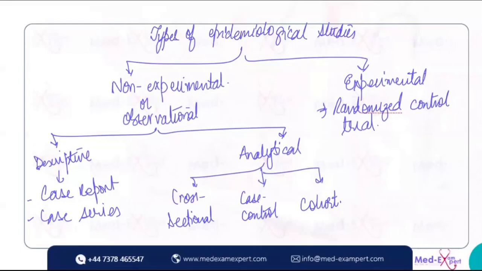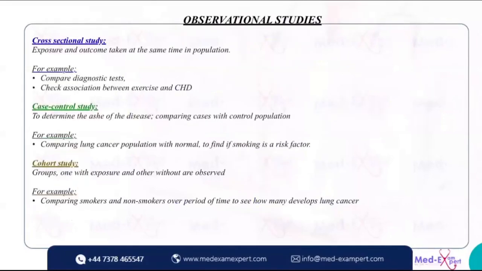Now then we have the analytic, which is observational. We have cross-sectional, we have case control, we have cohort. So what happens in cross-sectional? Basically, these are, again, observational studies.